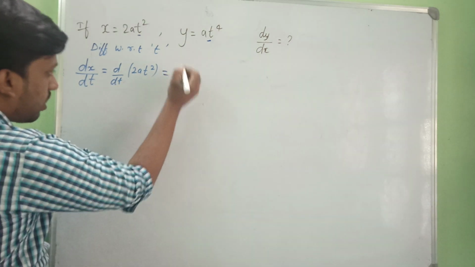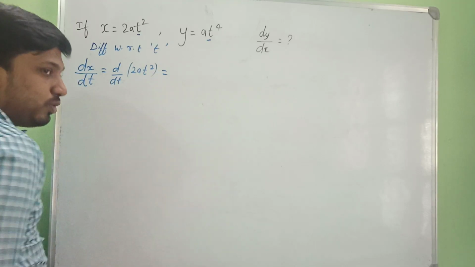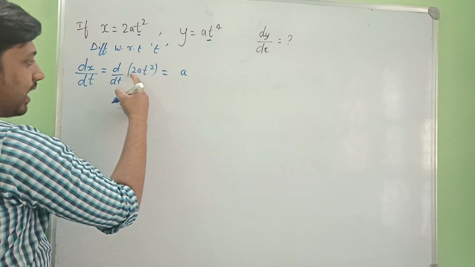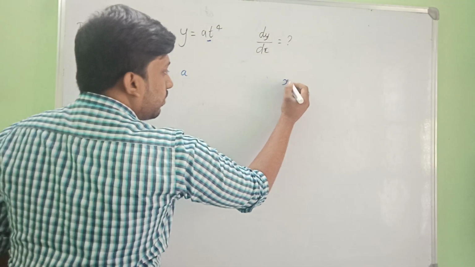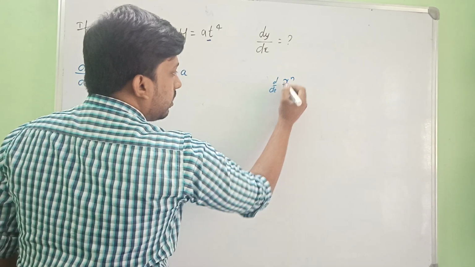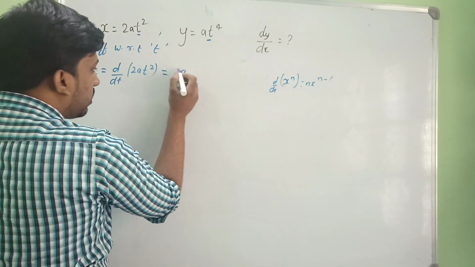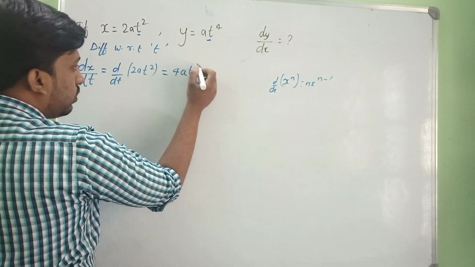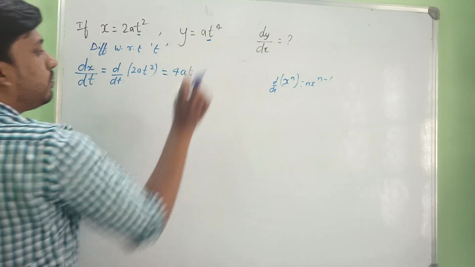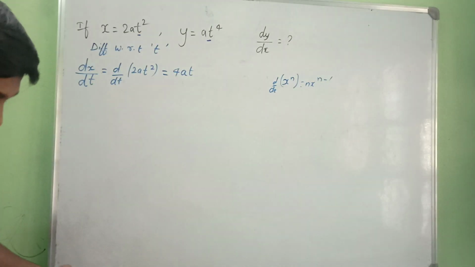So you know the constant a and the x to the power of n. What is the derivative of x to the power of n? It is nothing but nx to the power of n minus 1. Here n takes the value 2. Already we have 2 here, so it is going to become 4at. 2 minus 1, it is going to become 1. I hope you are understanding.